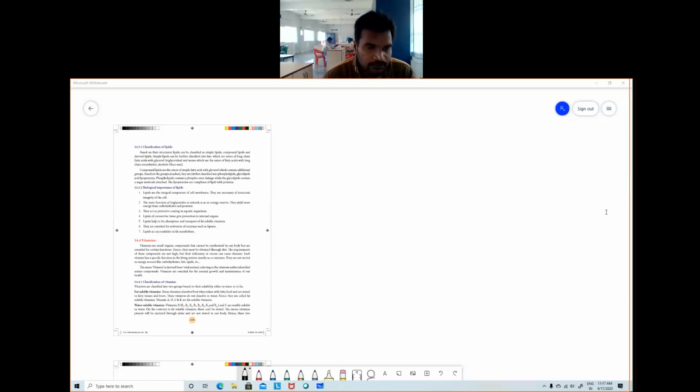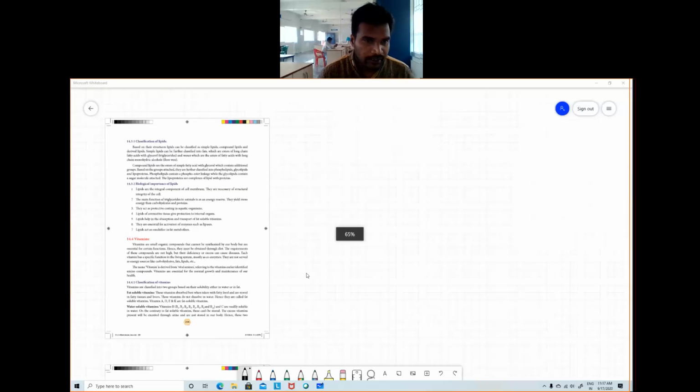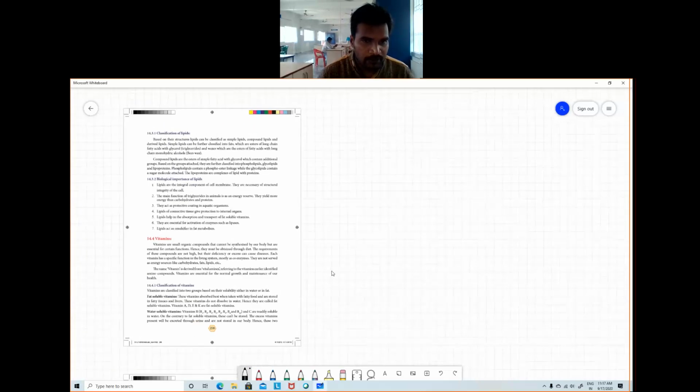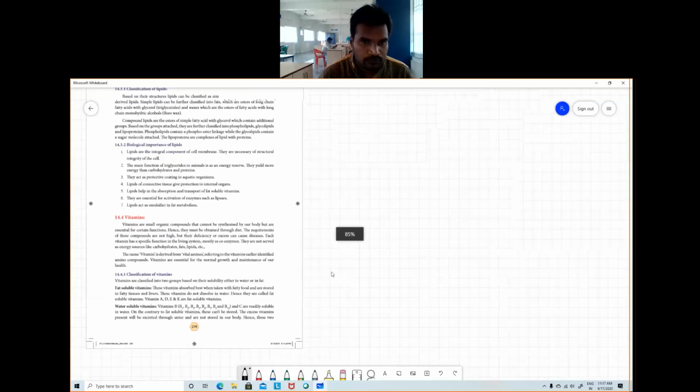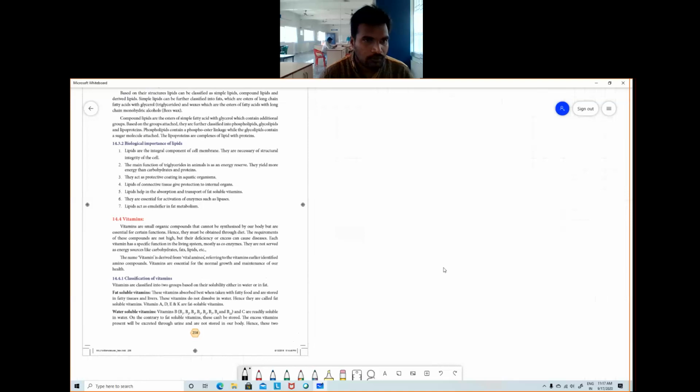So vitamins. You have an option where you can zoom the paper in this display. Vitamins are nothing but micro bodies that play a vital role in our metabolism.